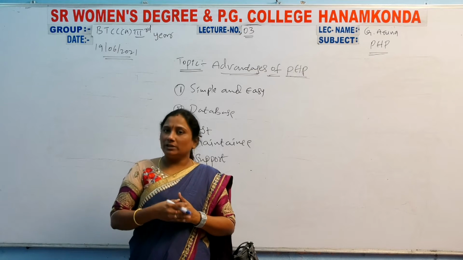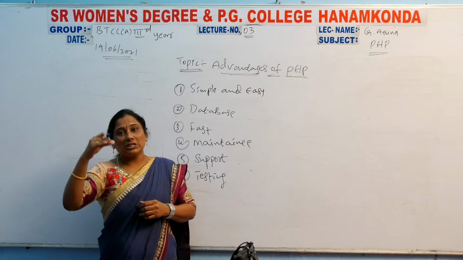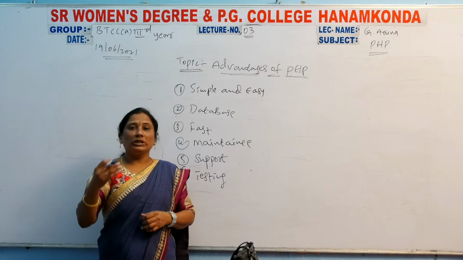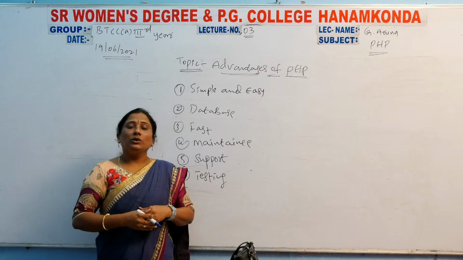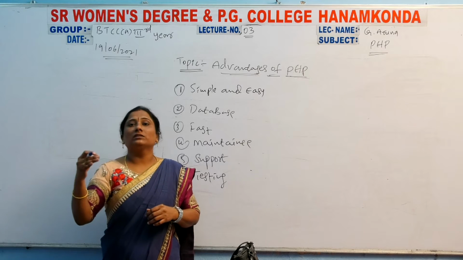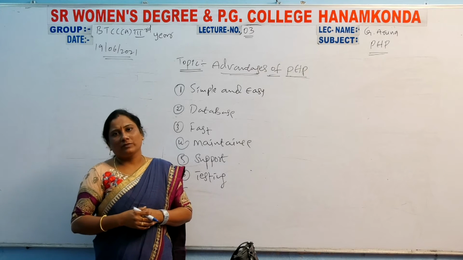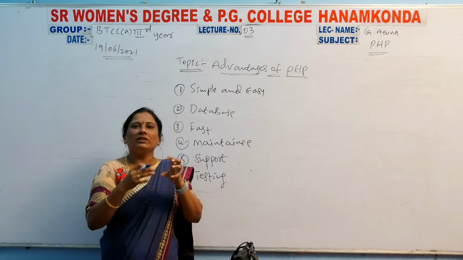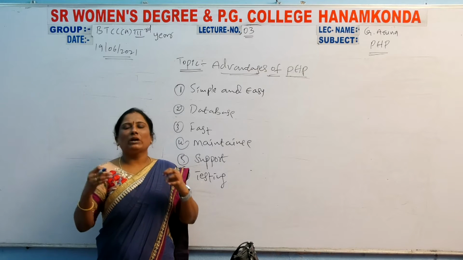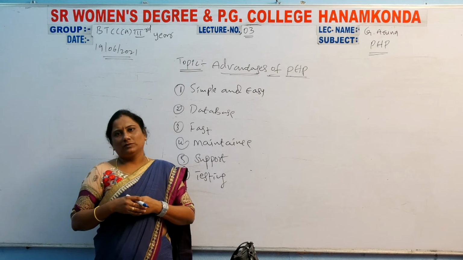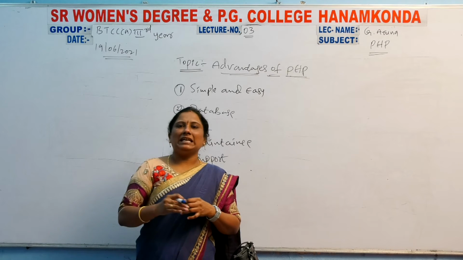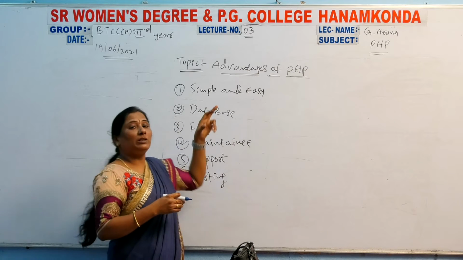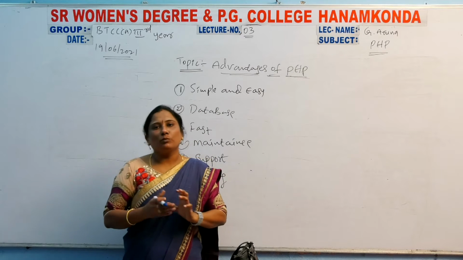How can you implement the program? You can follow the structure of the C++ program or C language program. There are 10 sections, and you can follow those 10 sections. That means each and every section has some code, and in that code you have to write the program. So compared to C language and C++ language, this language's code will be very easy and simple.